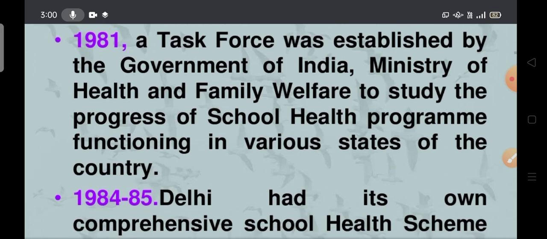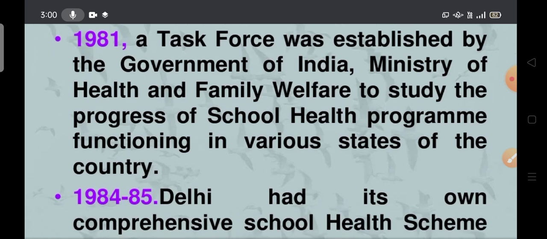In 1981, a task force was established by the Government of India, Ministry of Health and Family Welfare, to study the progress of school health program functioning in various states of the country. So many changes are there for school going children. The centrally sponsored scheme was handed over to the states. The task force was established by the Government of India, and it belongs to all the states.